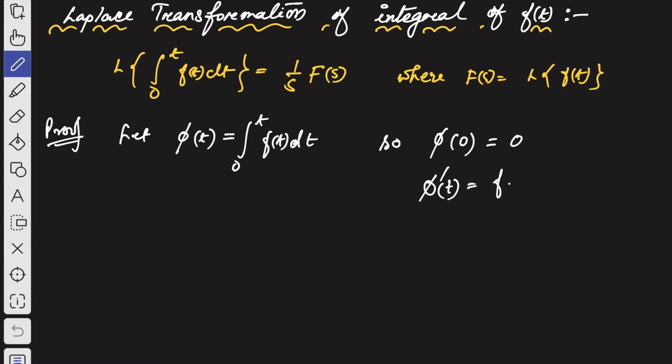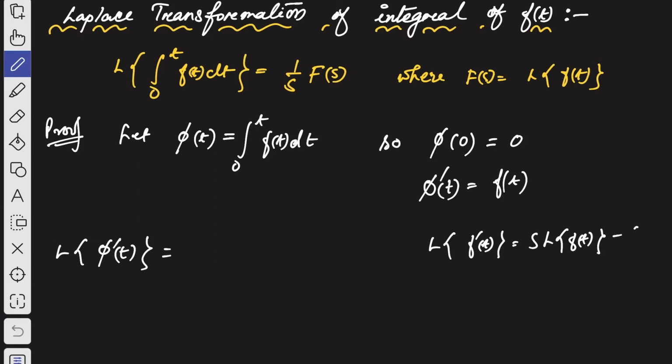So now what will be the Laplace transformation of derivative of phi of t? We have already discussed that Laplace transformation of derivative of f of t is given by s into Laplace transformation of f of t minus f of 0, right?